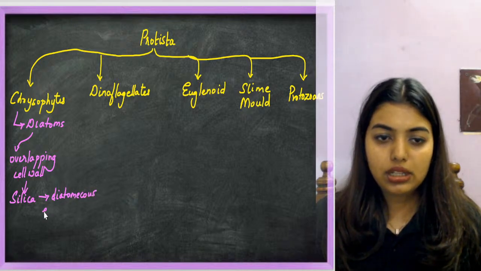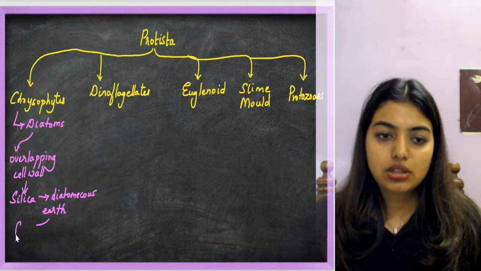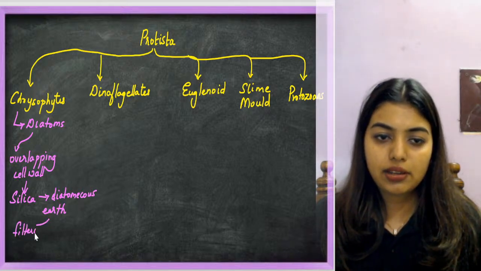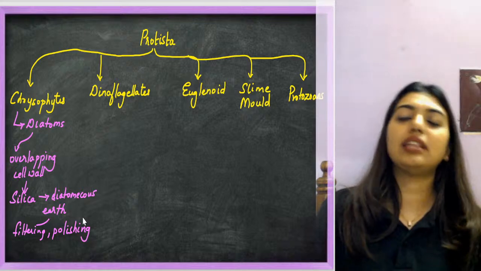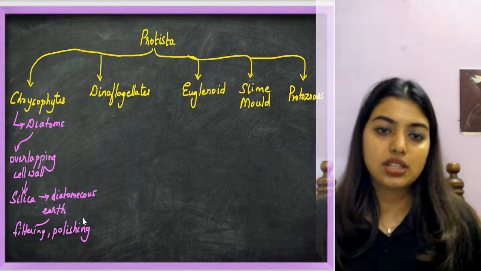I'm writing only the main words. This diatomaceous earth is used for filtering, polishing, etc., and they are the chief producers in the ocean.